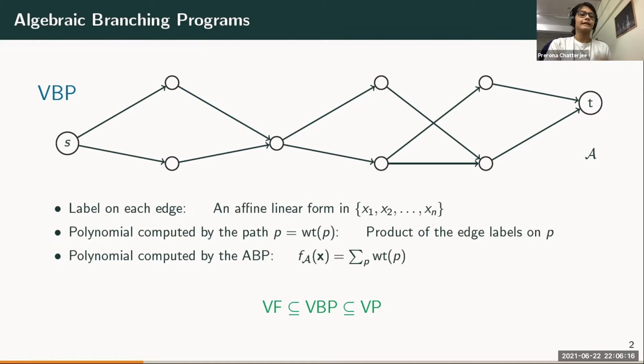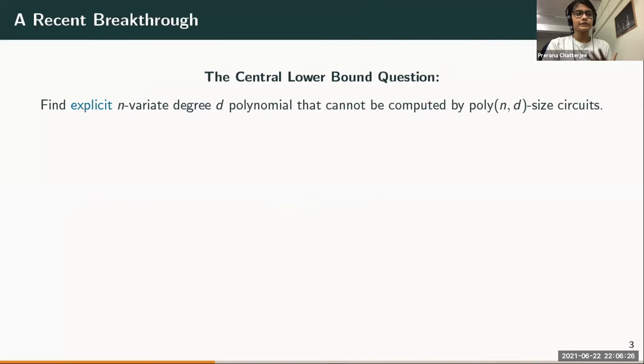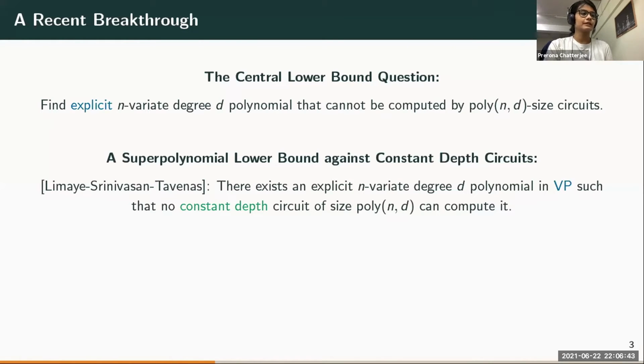Okay. And again, similarly, people believe that the inclusions are strict, but we don't know. So now that we know the models of computation, what is the central question in this area? The central question is whether you can find an explicit n-variate degree d polynomial that cannot be computed by small size circuits. And in a very recent breakthrough, Nutan Limaye, Srikanth Srinivasan, and Sébastien Tavenas showed that there do exist explicit n-variate degree d polynomials that cannot be computed by constant depth circuits.